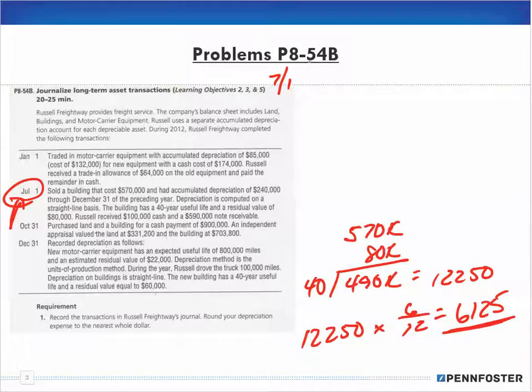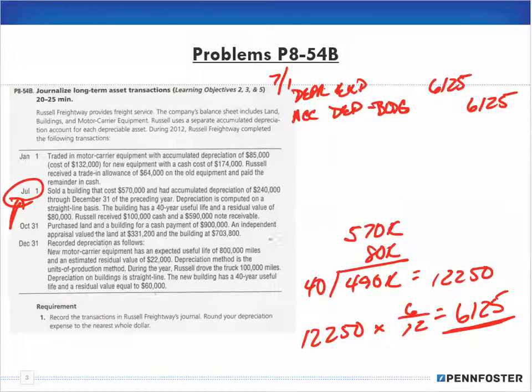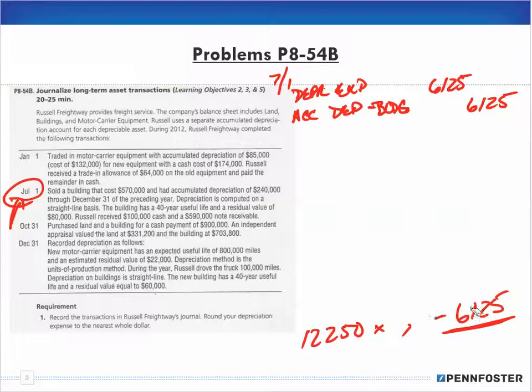My entry to update my depreciation will be depreciation expense 6,125, then accumulated depreciation building 6,125. Okay, so that's my entry for the depreciation.